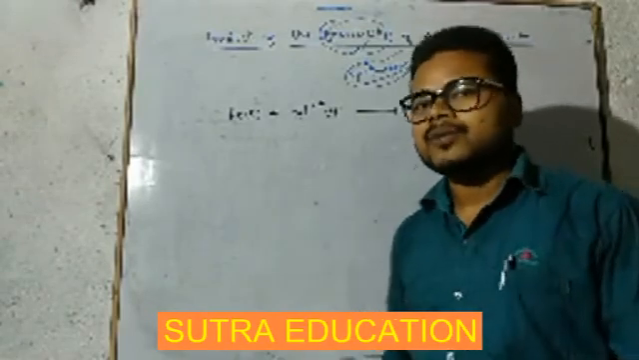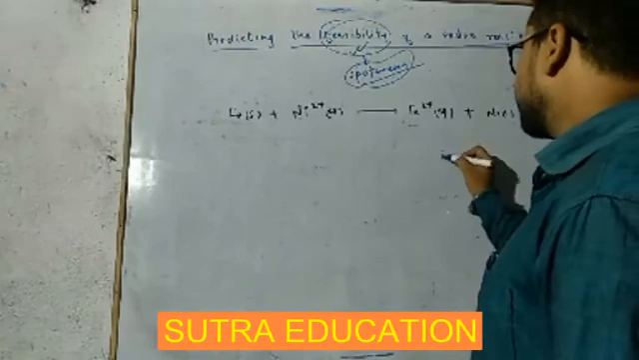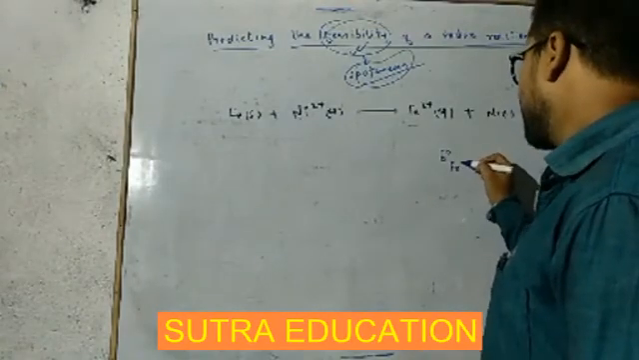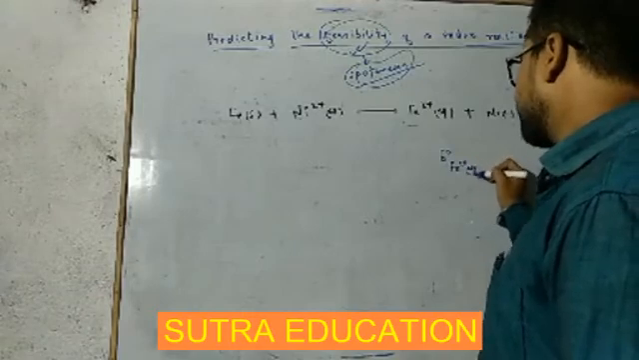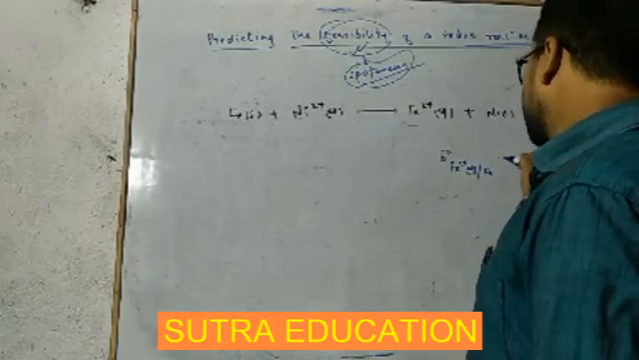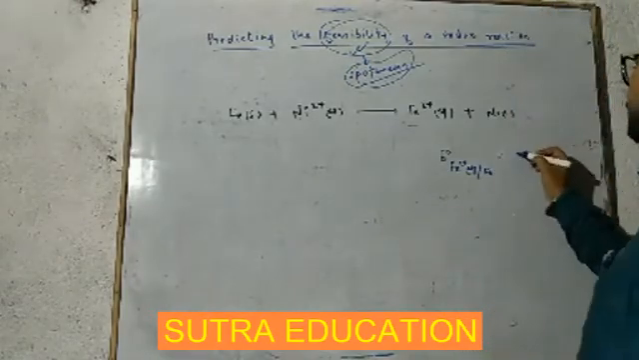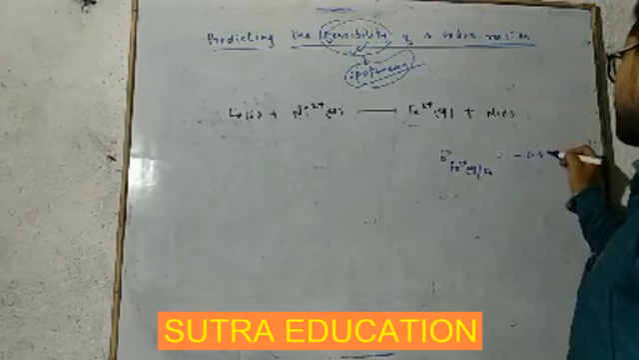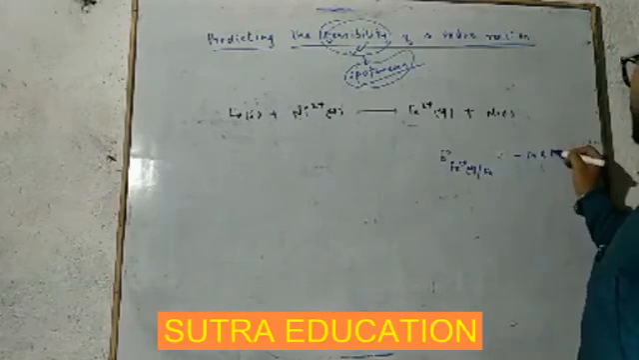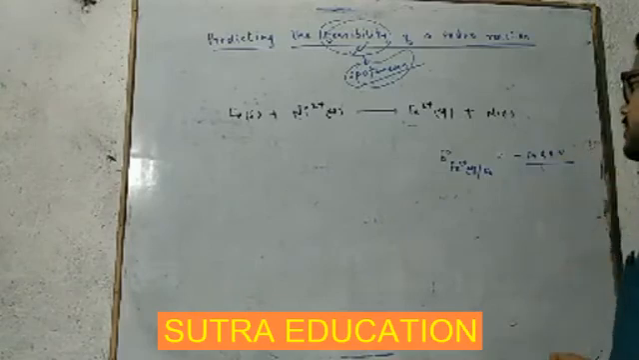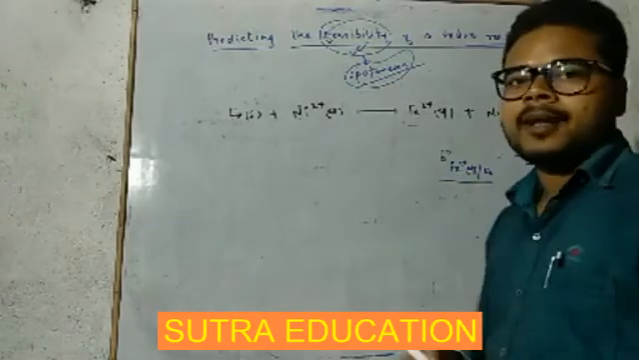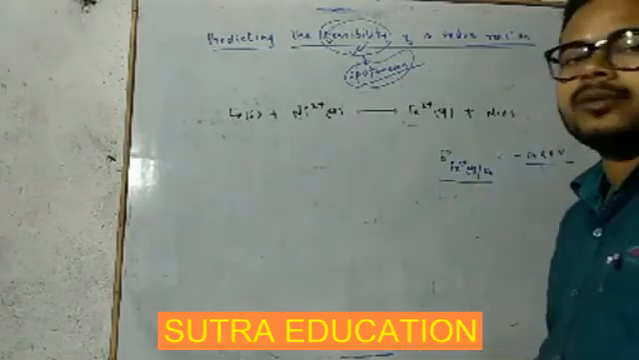First information is E naught Fe2+ aqueous to Fe is equal to minus 0.44 volt. Getting this? What is this? This is the standard reduction potential of iron and it is minus 0.44 volt.